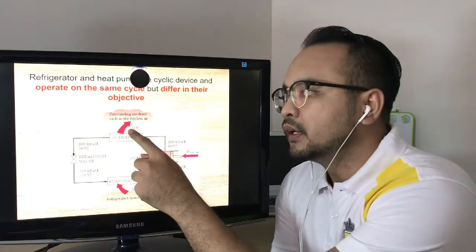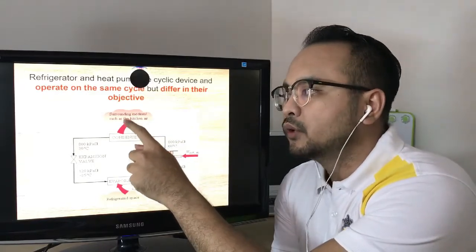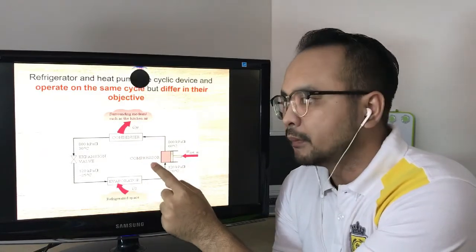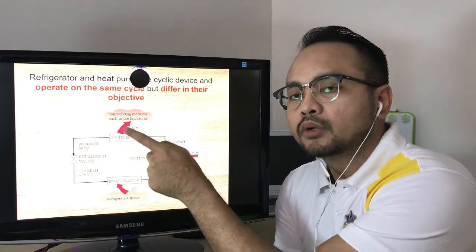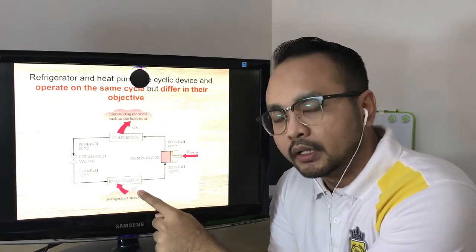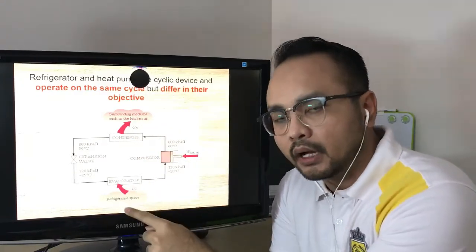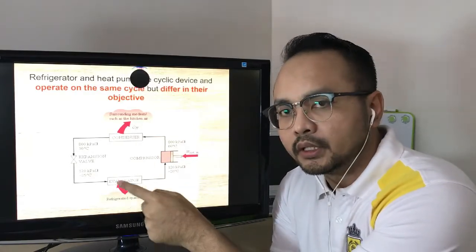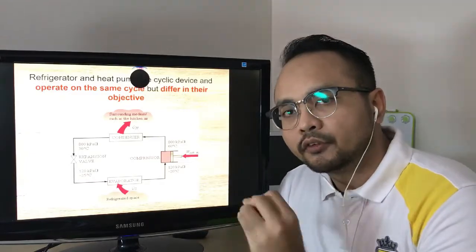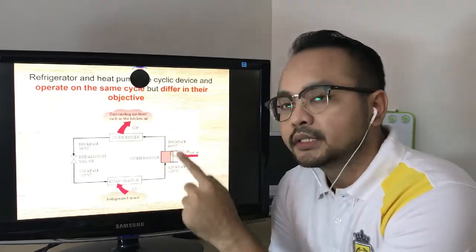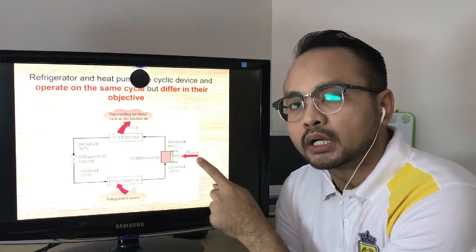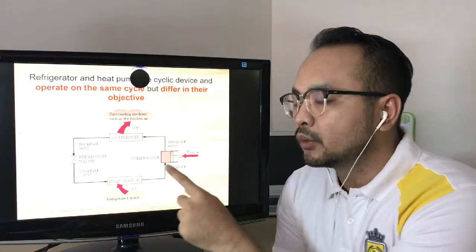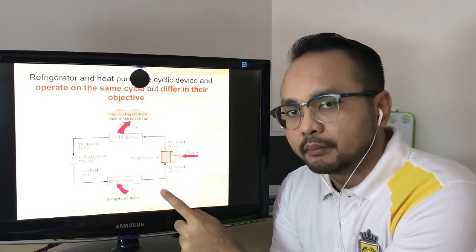For a heat engine, the direction of QH will be going into the system, but for a refrigerator or heat pump, the QH direction will be going out. The same goes for QL. In a heat engine, QL is going out, but in a heat pump or refrigerator, QL is going into the system. It is crucial for you to remember the direction of QH, QL, and also work, and you should know how to differentiate between the heat engine and the refrigerator or heat pump.